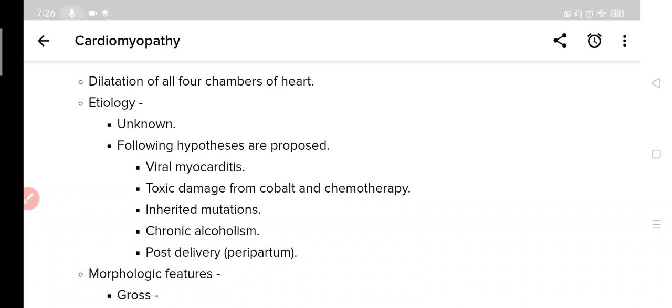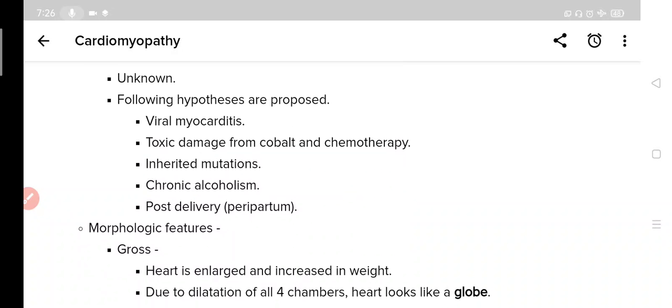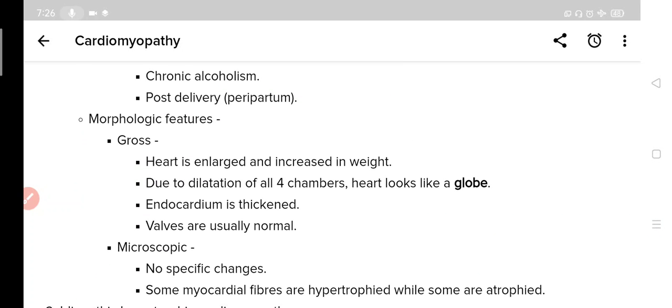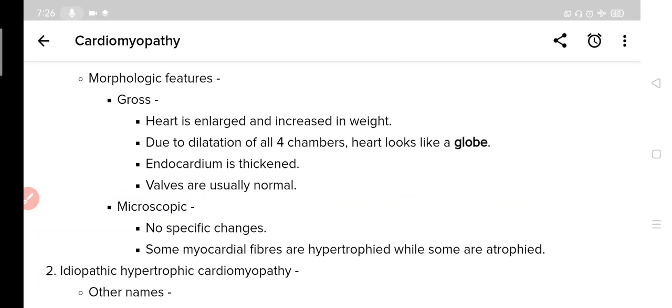Similarly, in patients of chronic alcoholism, dilated cardiomyopathy is seen. And sometimes after delivery, a woman experiences dilated cardiomyopathy, which is called peripartum dilated cardiomyopathy. So these are probable causes. Now we will look at the morphologic features of idiopathic dilated cardiomyopathy.